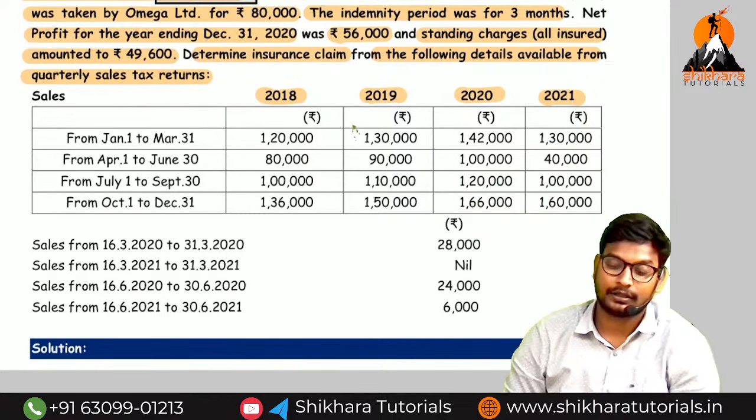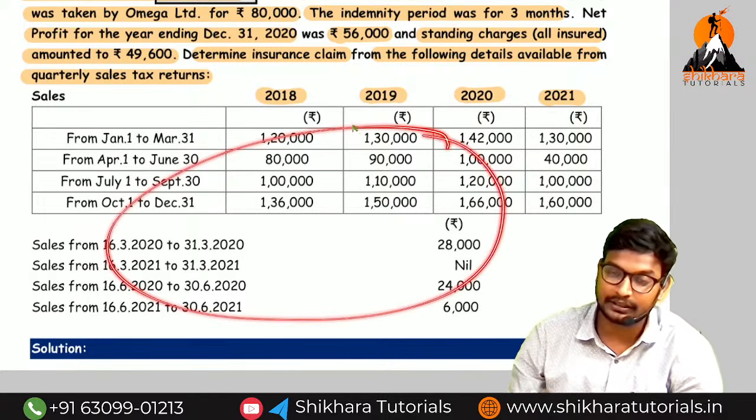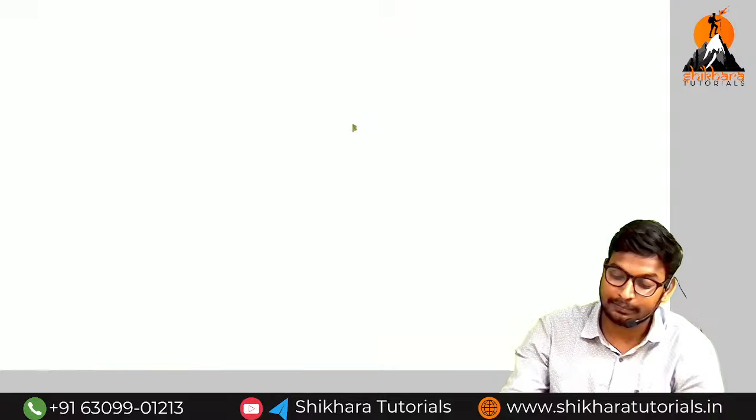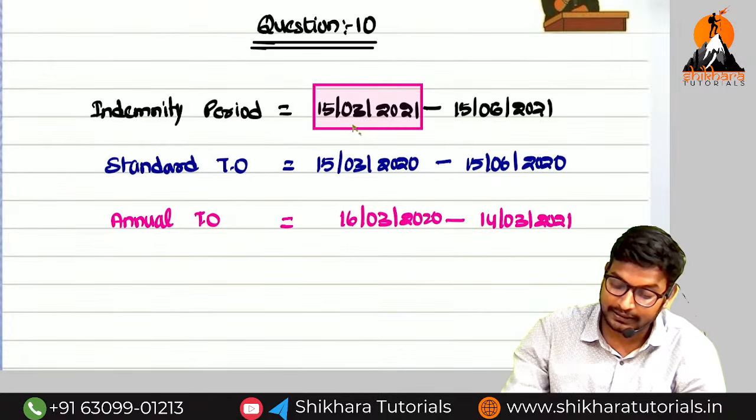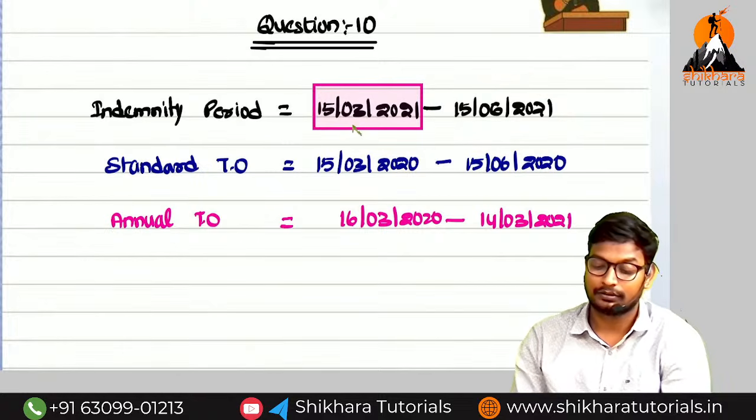Say the turnover. How to find out? Here is the data they have given. We need to find out the turnover. So what is the indemnity period? First of all, 15th March 2021 to 15/6/2021. So how to find out?